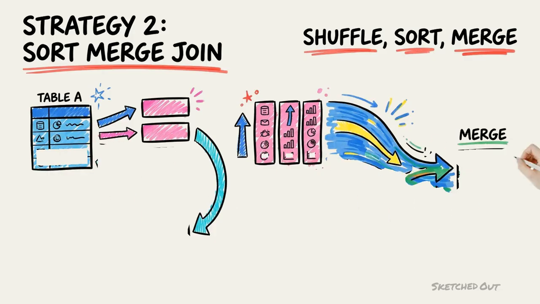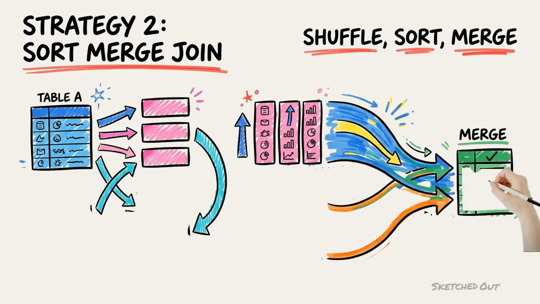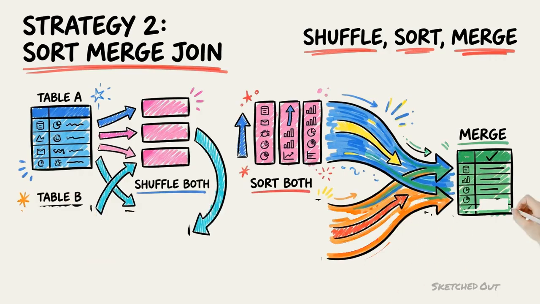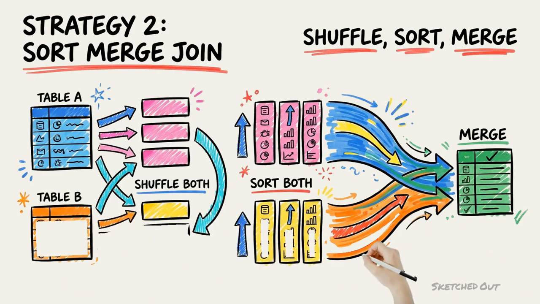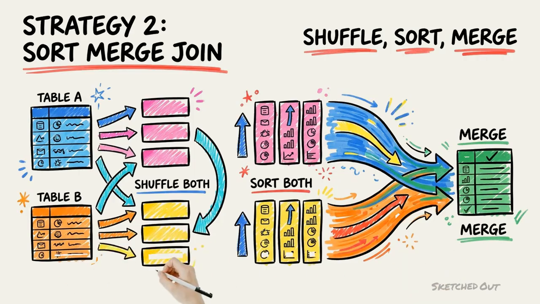When this is done, every partition on every executor holds all the swipes rows with certain merchant IDs and all the merchant rows with those same IDs. Then each partition is sorted by key. Then the 2 sorted halves are walked together, matching rows as they go. Both tables being shuffled to matching partitions, then sorted within each partition, then 2 sorted streams being walked together, labeled shuffle both, sort both, merge.